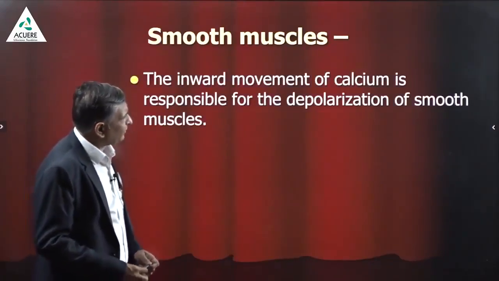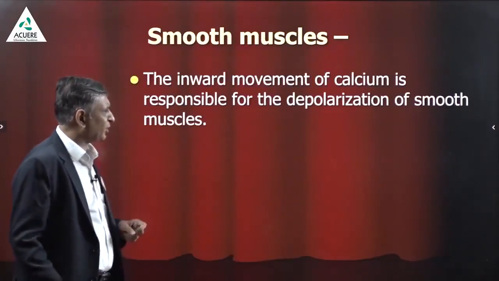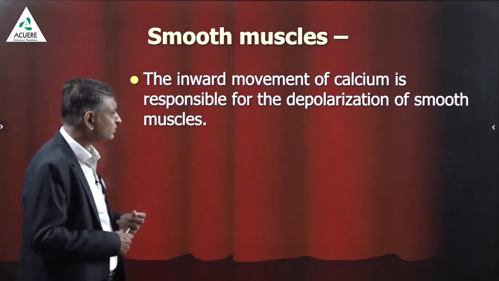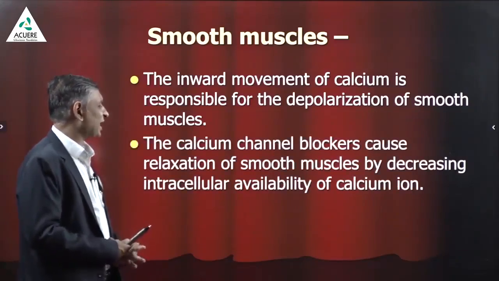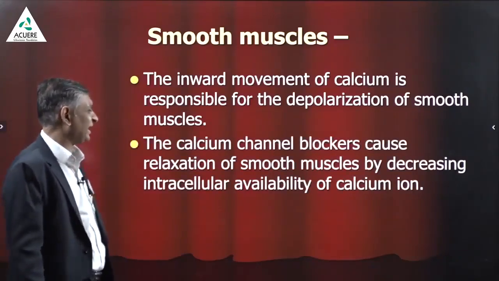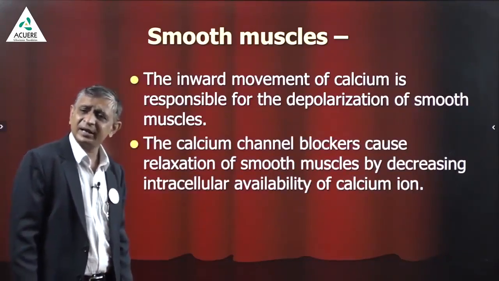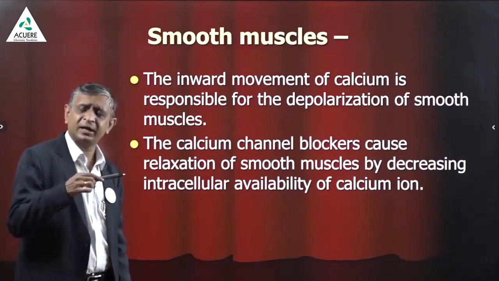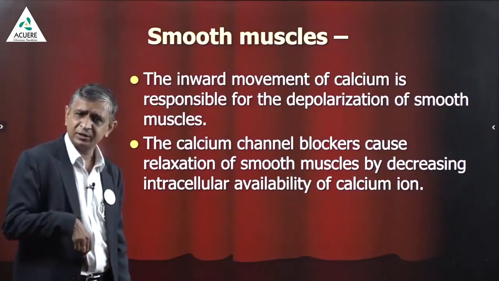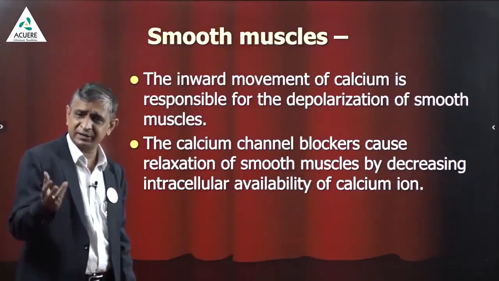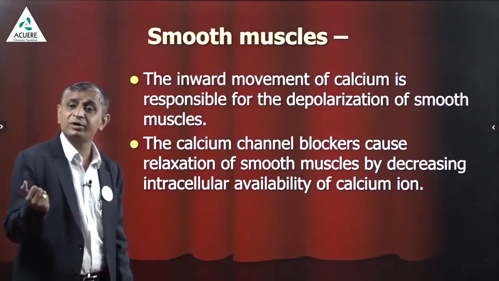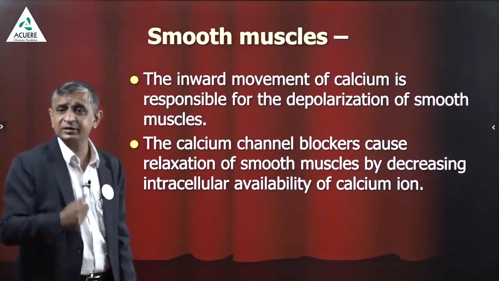The inward movement of calcium is responsible for depolarization of the cardiac muscles. Calcium channel blockers cause relaxation of smooth muscle by decreasing the intracellular availability of calcium, because activation of the actin-myosin chain, which is the principal event for contraction of any muscle, initiates with calcium.